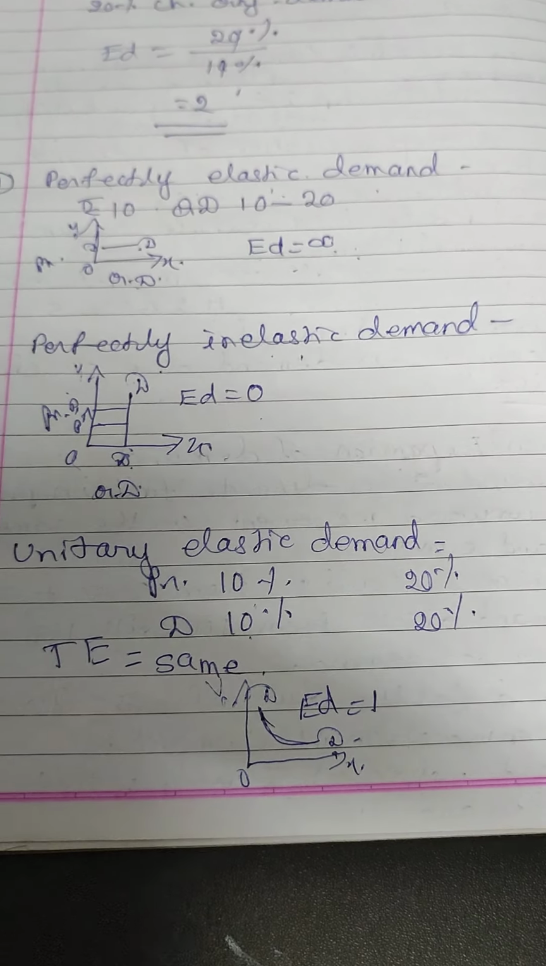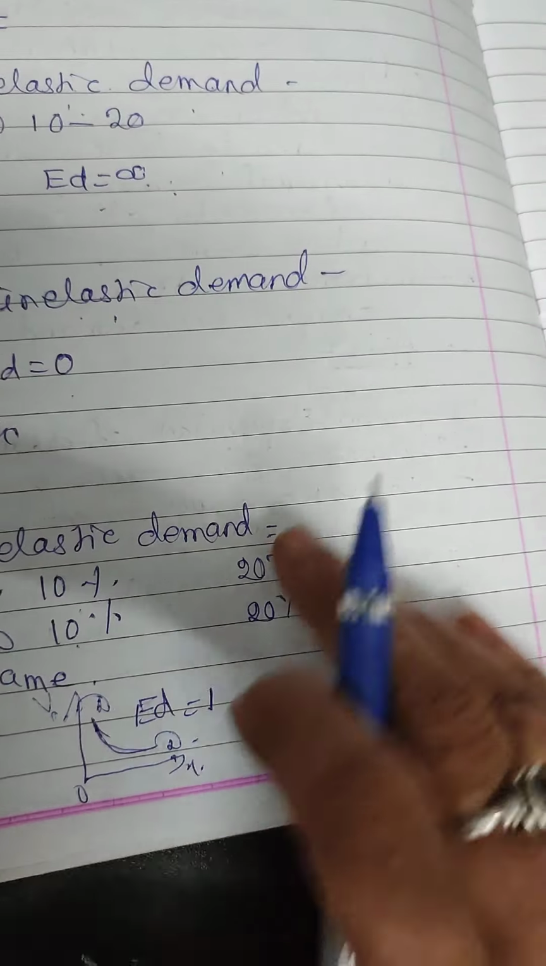Then the next one, the fourth one, is greater than unitary elastic or the relatively elastic demand.